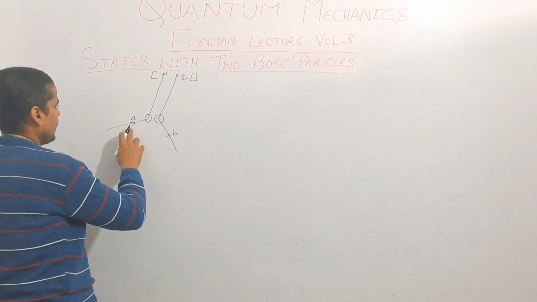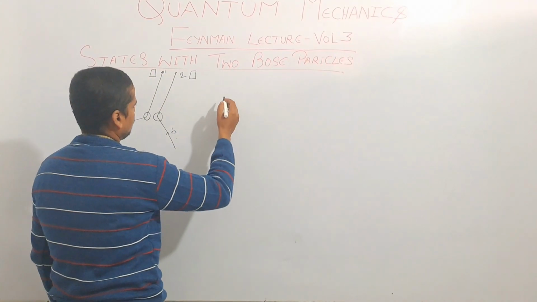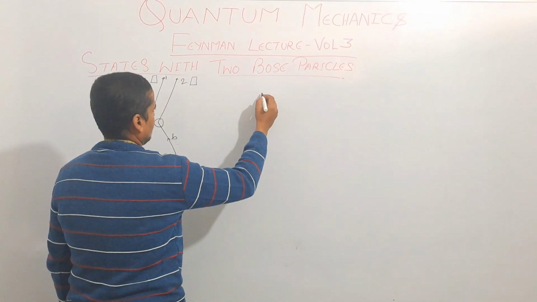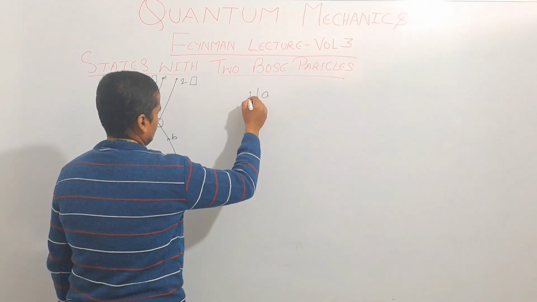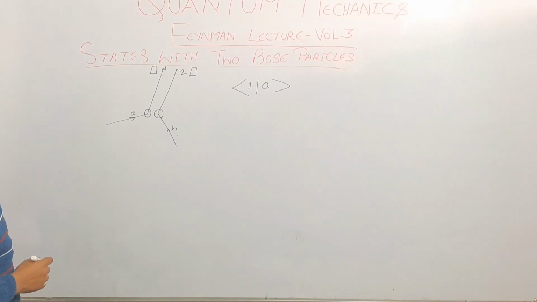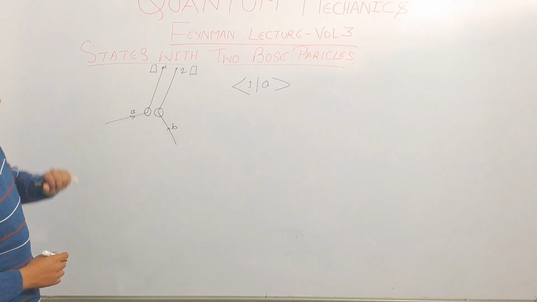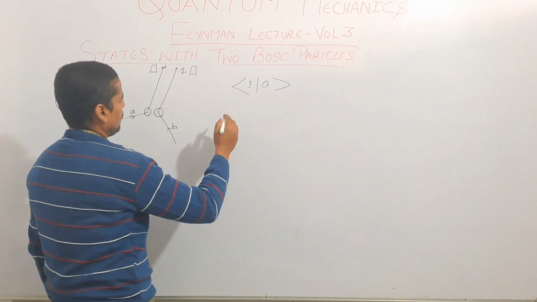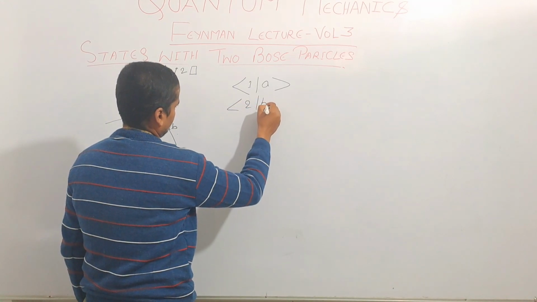When A will be at the counter 1, then the amplitude for this event will be, in the bra and ket notation, <1|A>. This is the amplitude for the particle A to be received at 1. Same way, for particle B to be received at 2, the amplitude will be <2|B>.